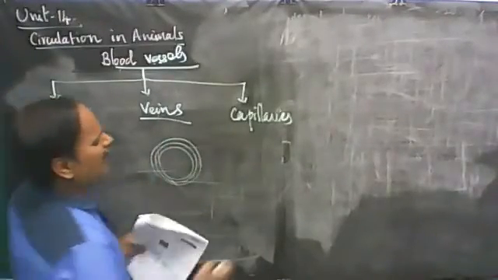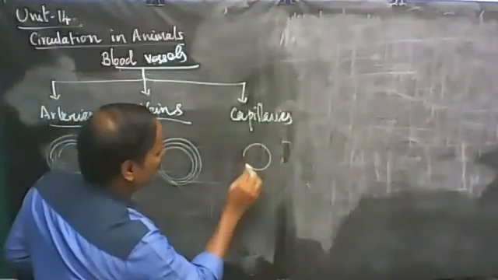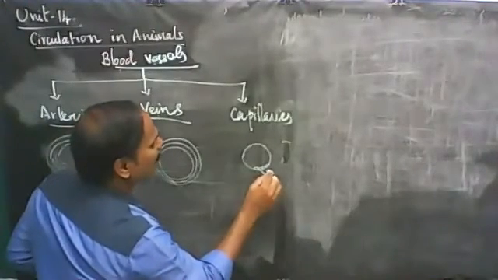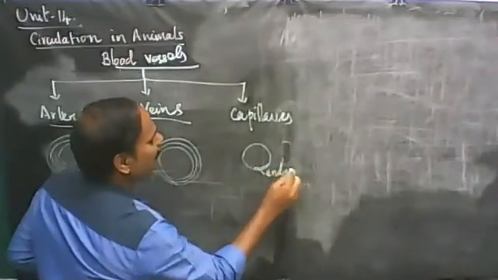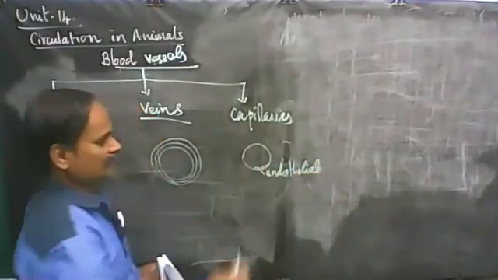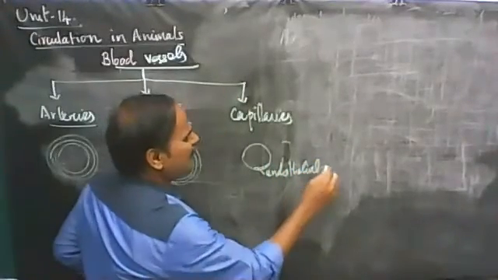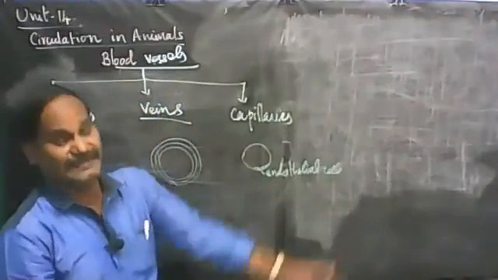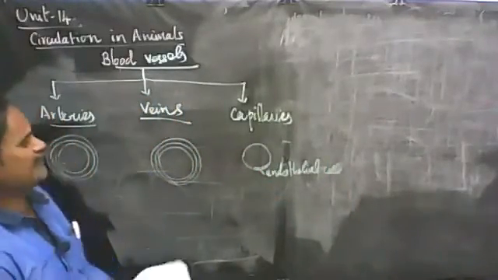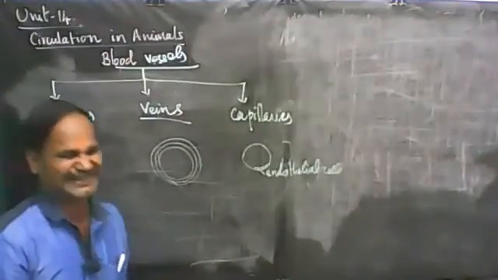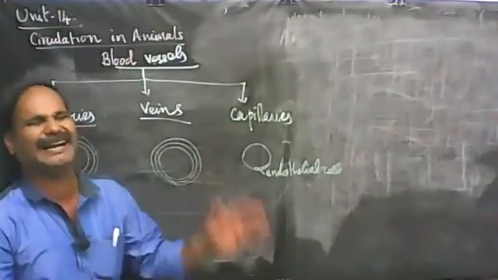Now capillaries are single-layered blood vessels. The single layer is formed of cells called endothelial cells. So this is a 1-mark question: capillaries are formed of which of the following cells? Endothelial cells. Whereas arteries and veins have 3 layers: tunica externa, tunica media, tunica interna.